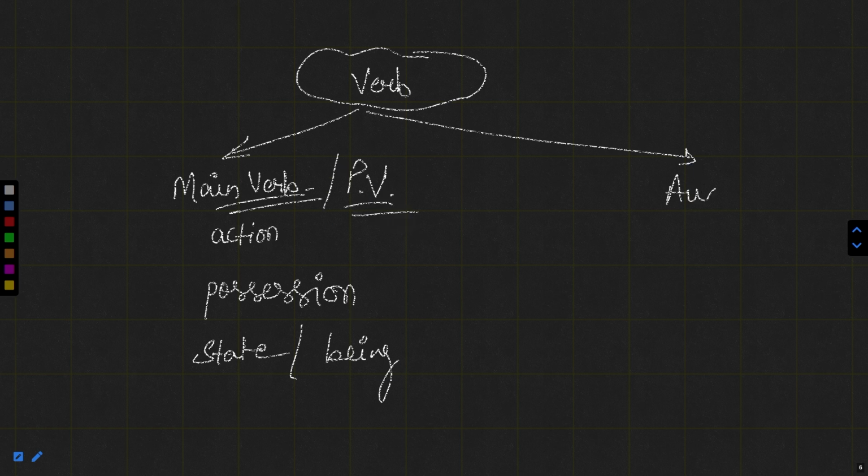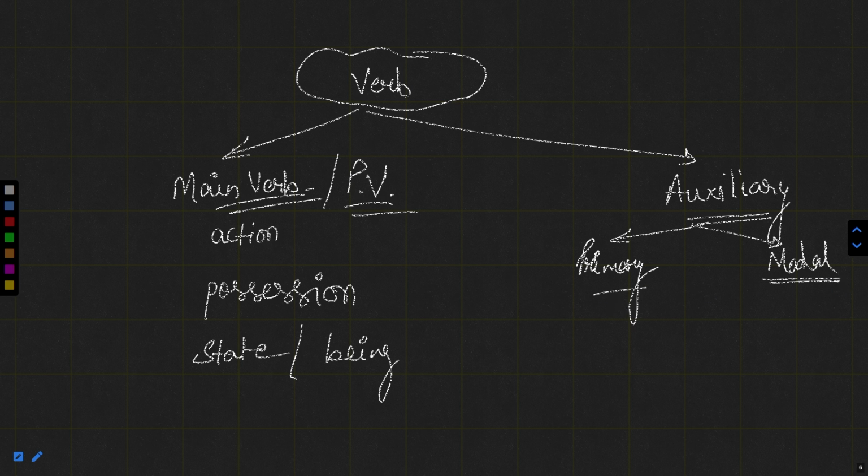But auxiliary verbs are the verbs which are only supporting the main verbs. For example, if any verb is used only to support the main verb, that is called auxiliary verb. Now, auxiliary verb can be primary auxiliary verb as well. These can be divided further into two types, that is primary and modals. Modals can show the possibility of doing stuff. Auxiliary verbs are those verbs which can be used as primary verbs and modal verbs.